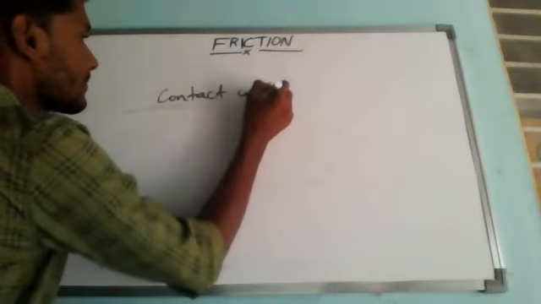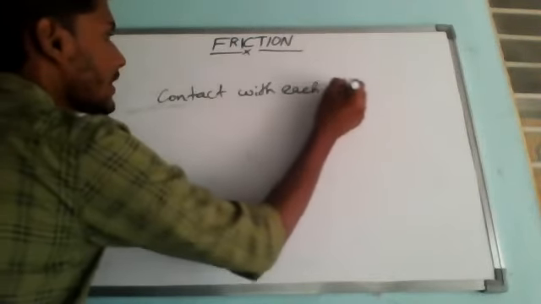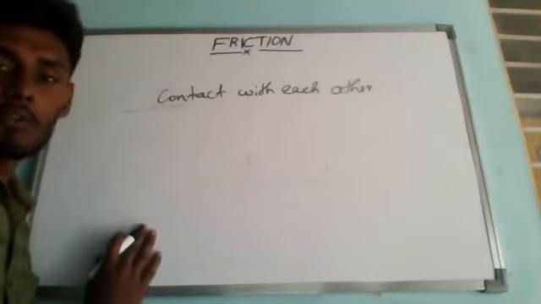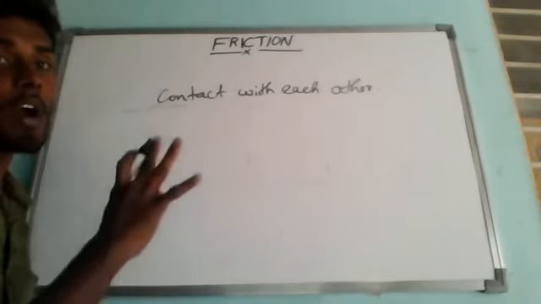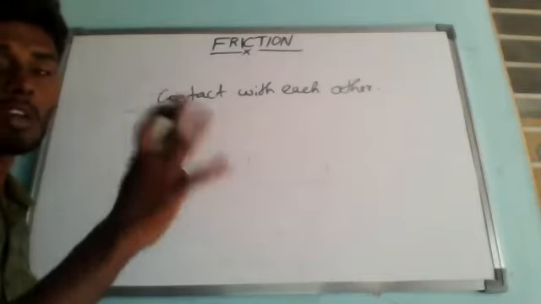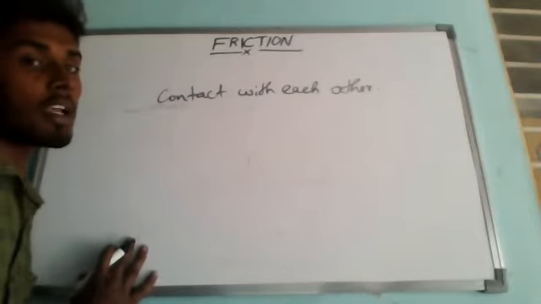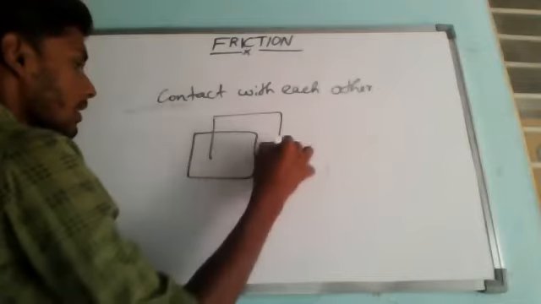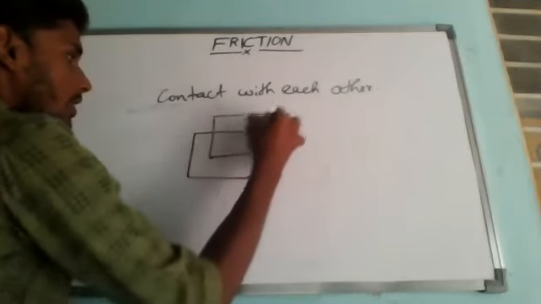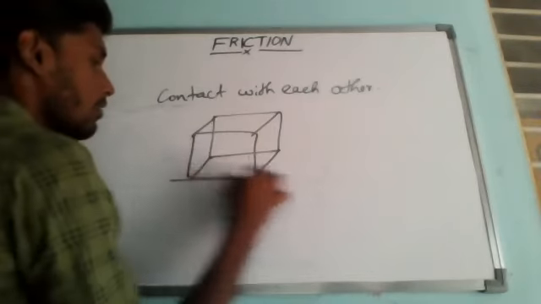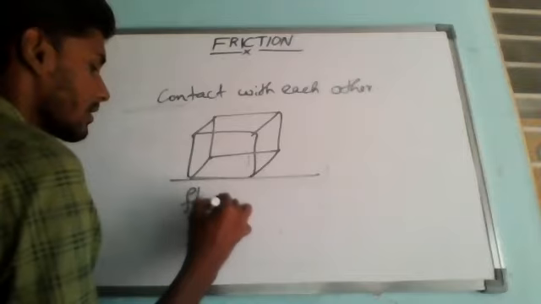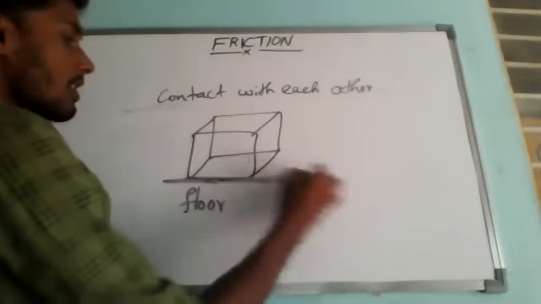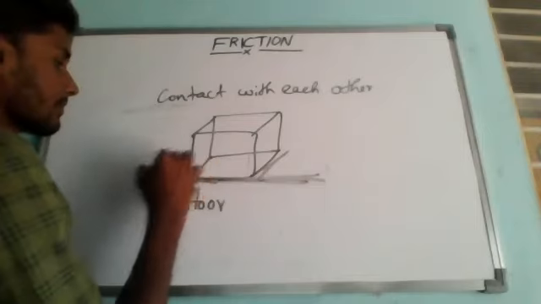Understanding? So this is the most important thing. For example, when we push a heavy box, which we already studied as an example, a heavy box kept on the floor. You just imagine a heavy box, again I am drawing that. Heavy box I have kept on a floor. Imagine this is the floor. Now see, this is the bottom of the box. So both are in contact with each other.